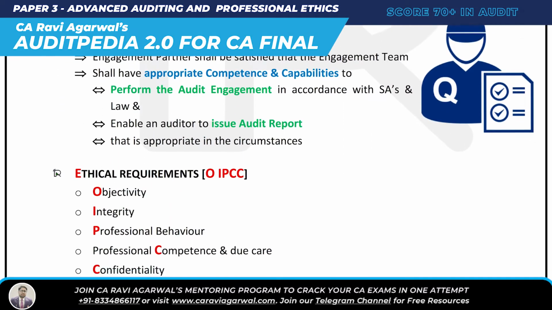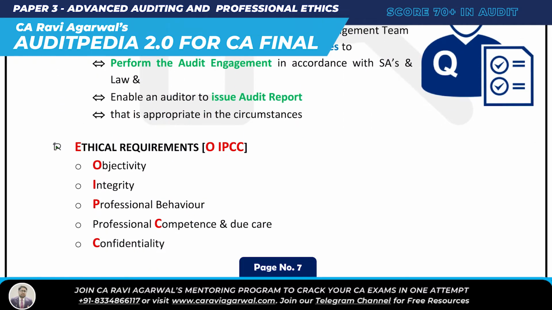Next is E, ethical requirement. Whenever you hear ethical requirement, what comes to your mind? OIPCC. O is objectivity. I is integrity. P is professional behavior. C is professional competence and due care. And C is confidentiality. You got me? All right. Ethical requirement is OIPCC: objectivity, integrity, professional behavior, professional competence and due care, and confidentiality.